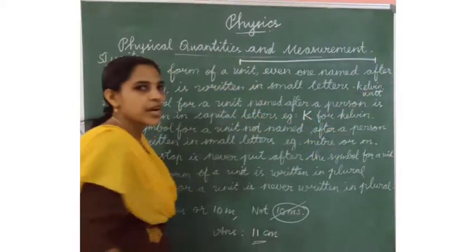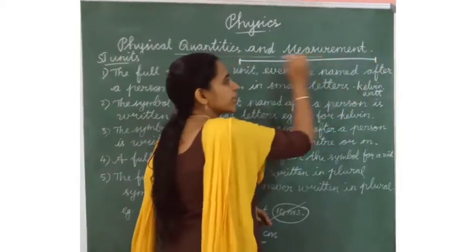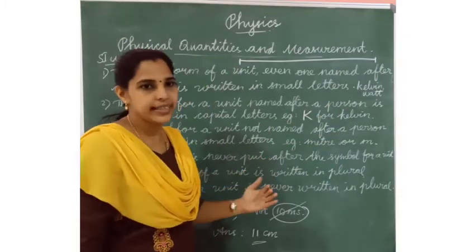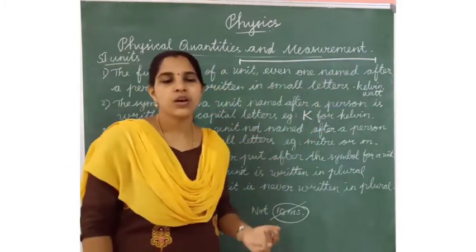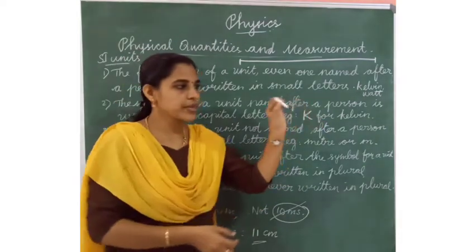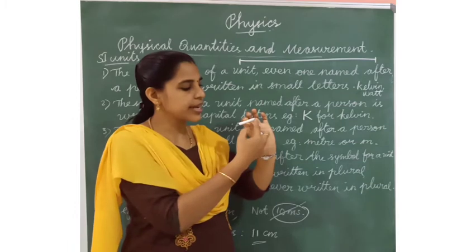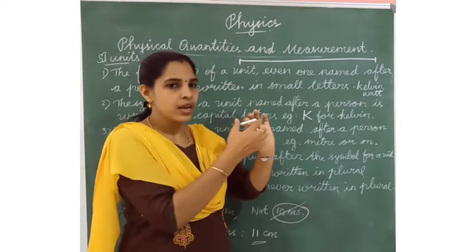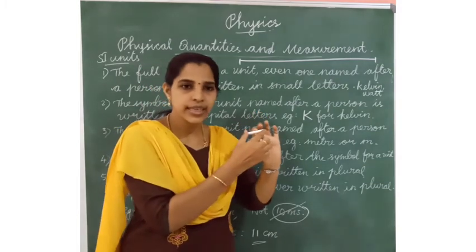The distance between the two ends of an object is called length. For example, this is a chalk piece. How to measure the length? This is the starting point, this is the ending point. The distance between the two ends of an object is called length.